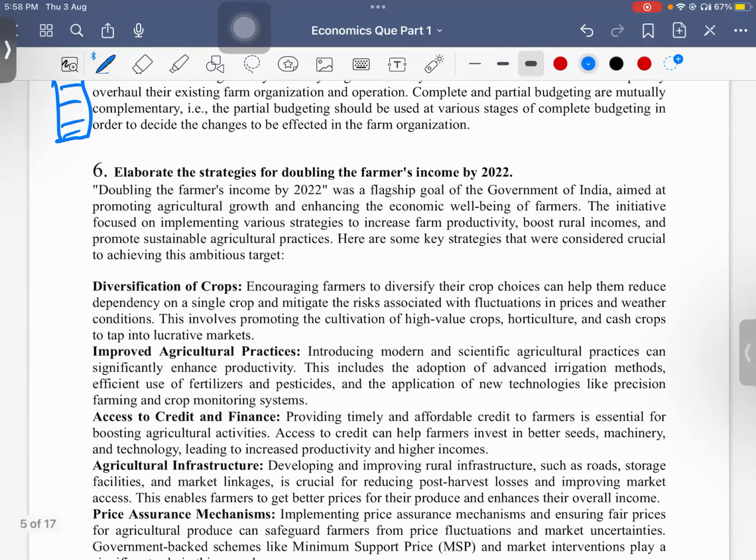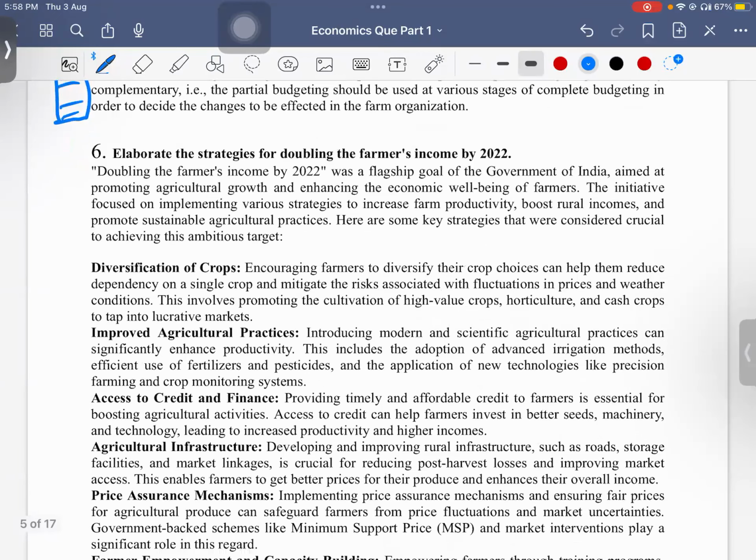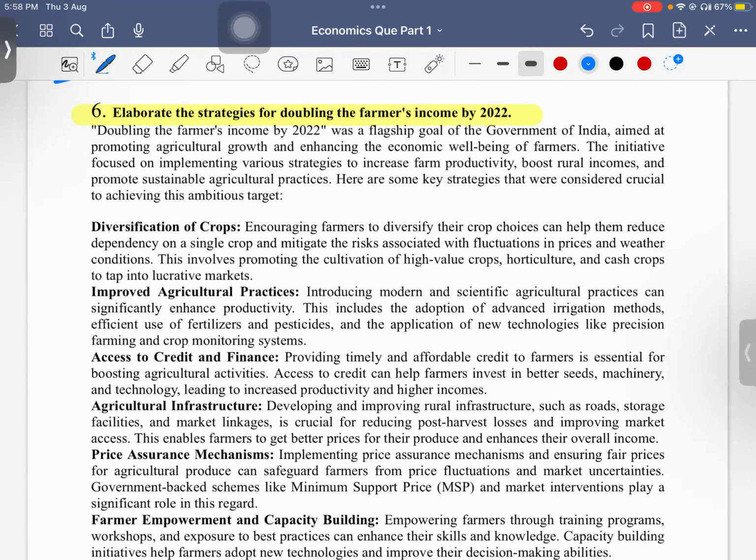Next, this is a very general question, because it is just elaborating the strategy for doubling farmers' income by 2022. Maybe this question has become a little bit redundant now, but you can use these points in some other questions that are going to come. It was a flagship government programme, the Ashok Dalwai committee, you all know.